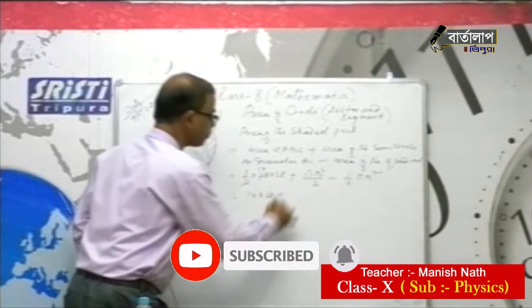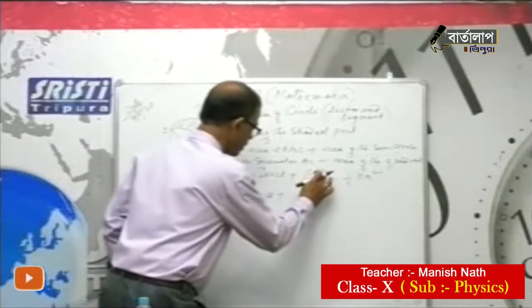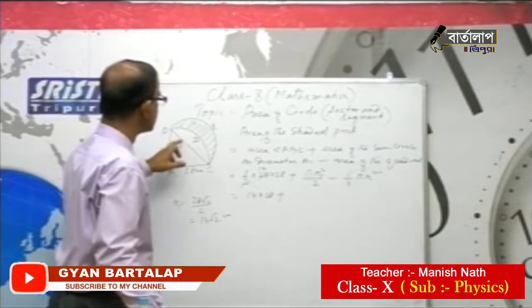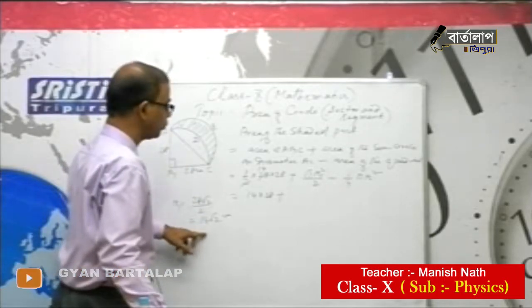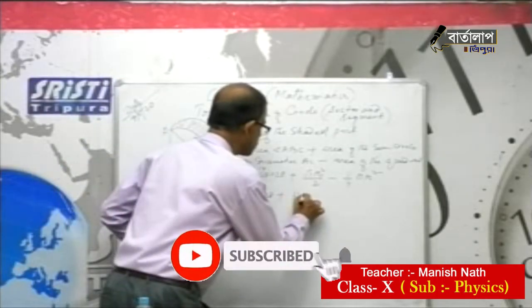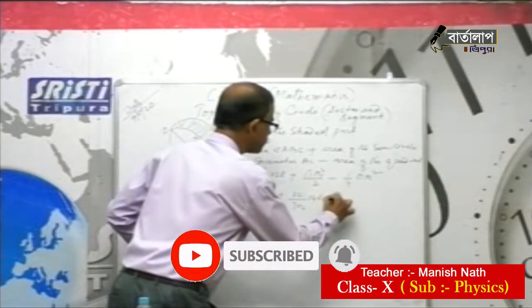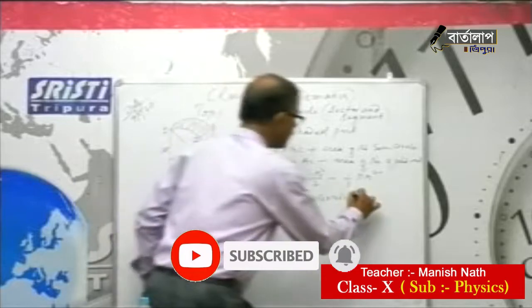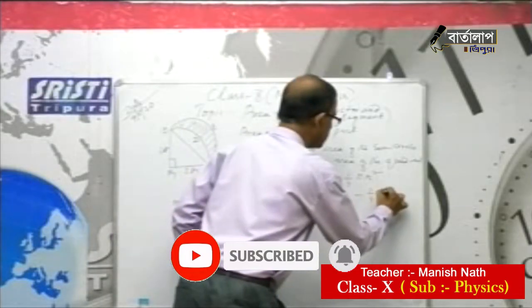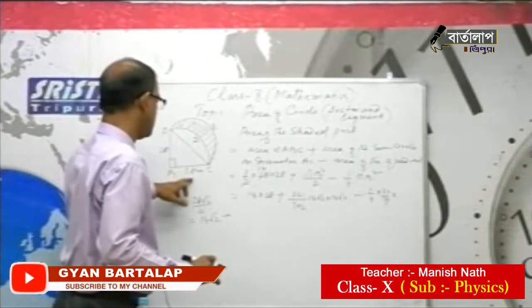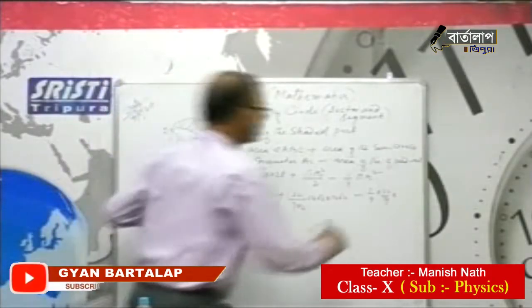So here this is half, it is 14 into 28 plus, r1 is the radius of the semicircle, that is AC diameter. So radius is 14√2. So it is 22 by 7 into 14√2 into 14√2, minus 1/4 into 22 by 7 into quadrant radius squared. Quadrant radius is 28.